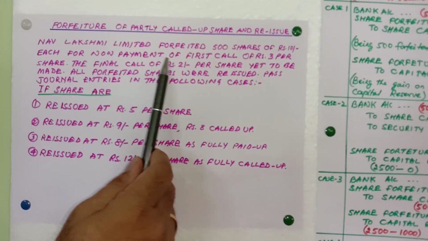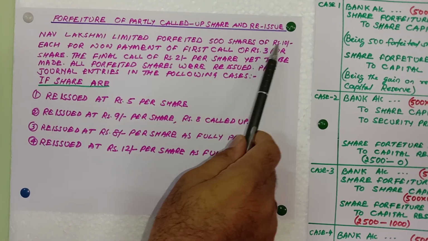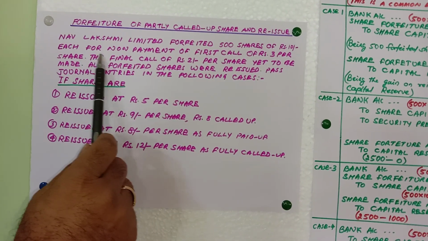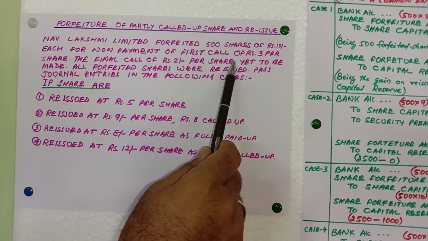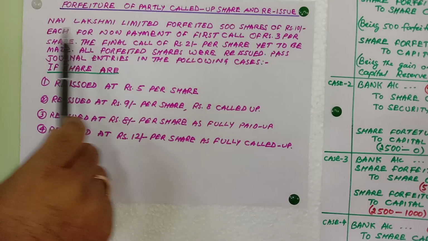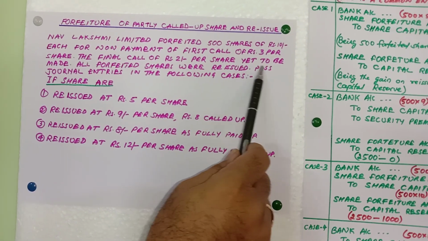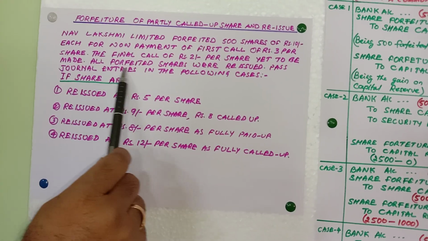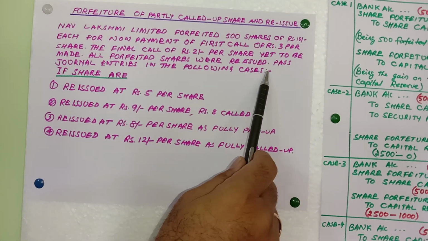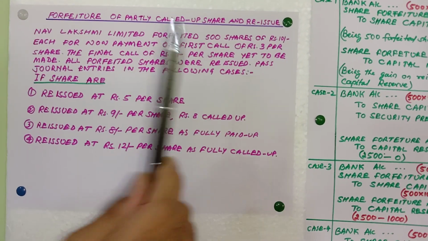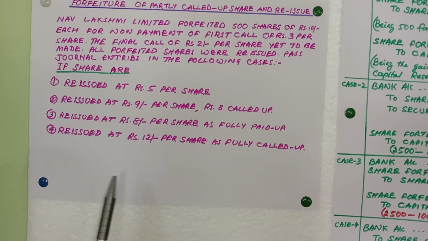Now Lakshmi Limited forfeited 500 shares of 10 rupees each for non-payment of first call of rupees 3 per share. The final call of 2 rupees per share is yet to be made. All forfeited shares were reissued. Pass journal entry in the following cases. What are the cases?